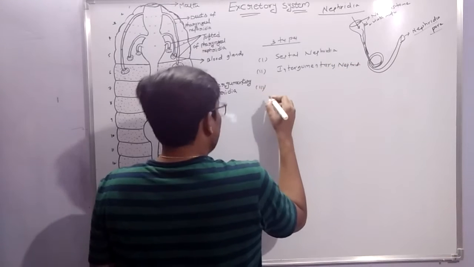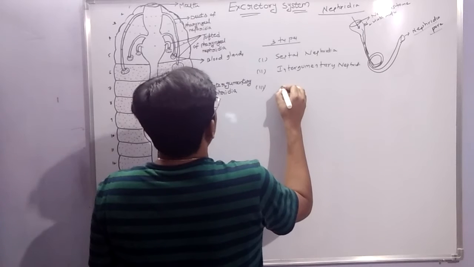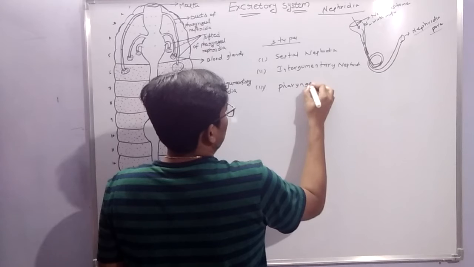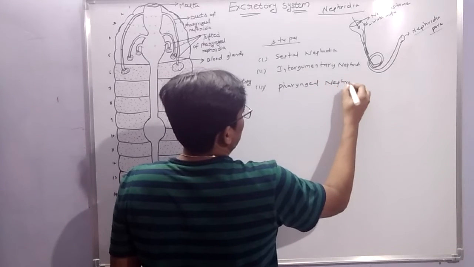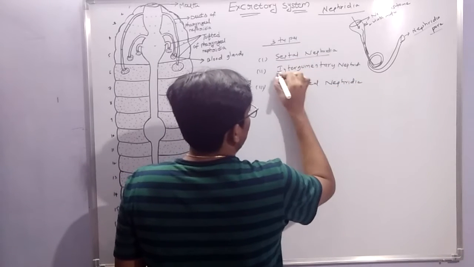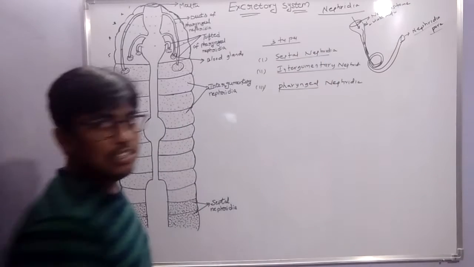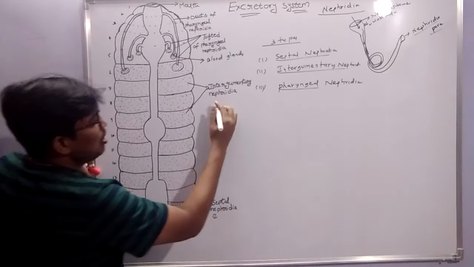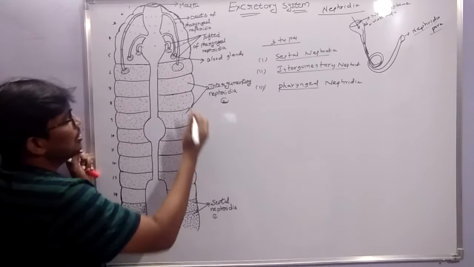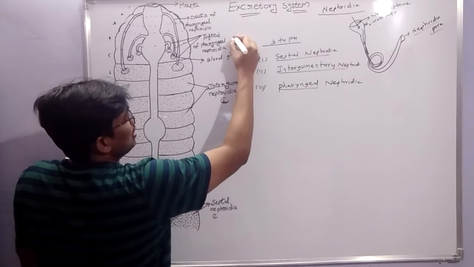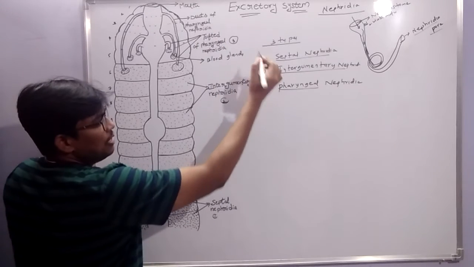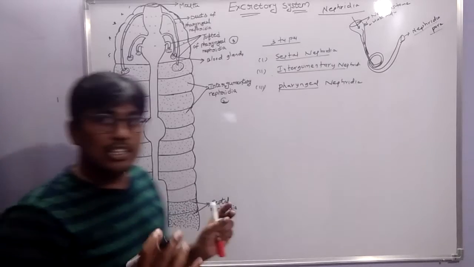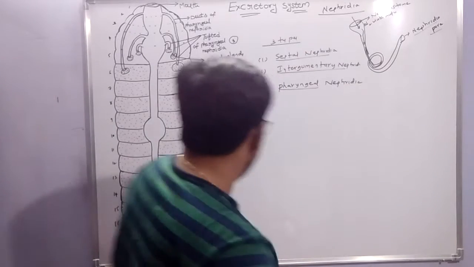Third one is tufted nephridia, or pharyngeal nephridia. Septal nephridia, integumentary nephridia, and third, tufted or pharyngeal nephridia.